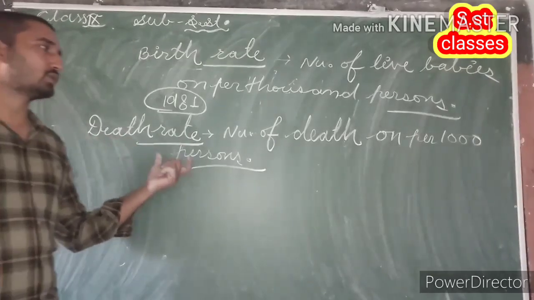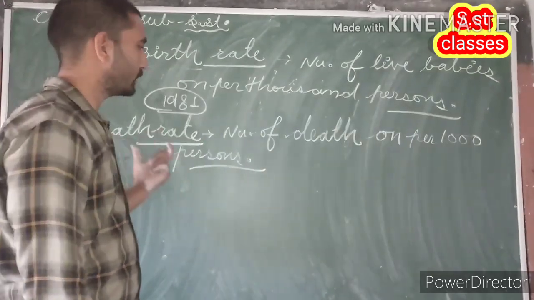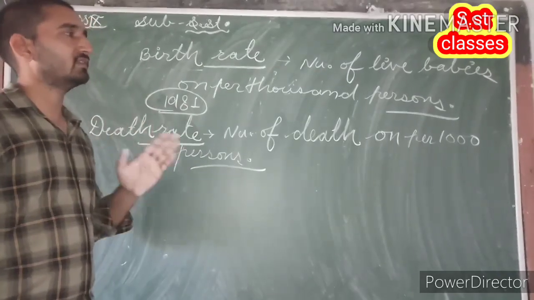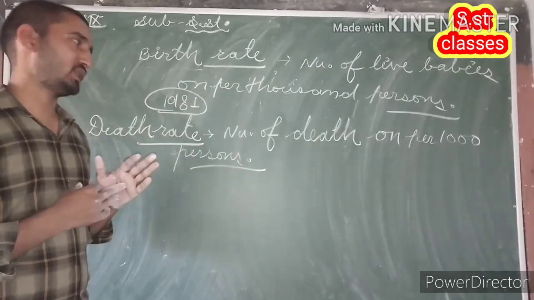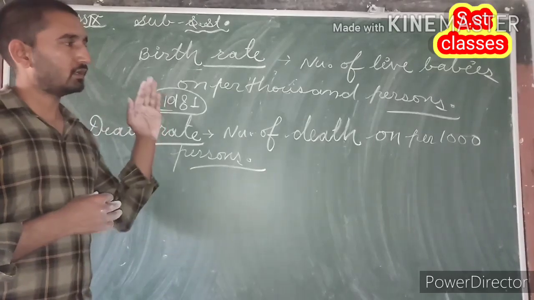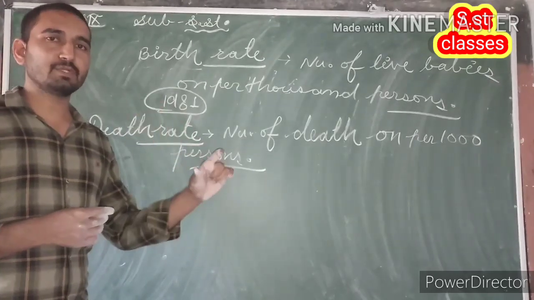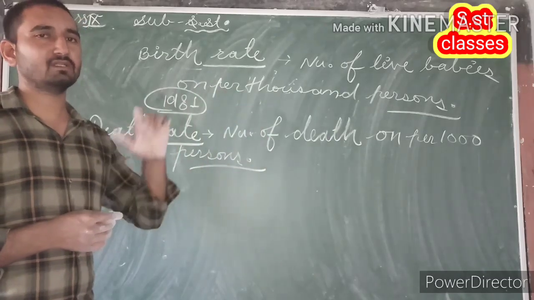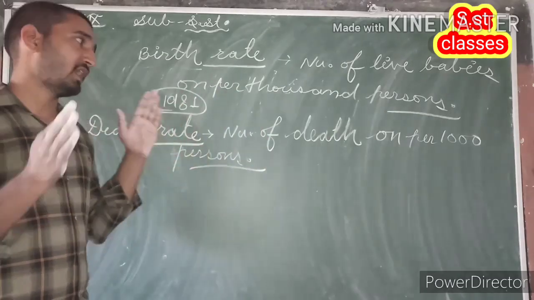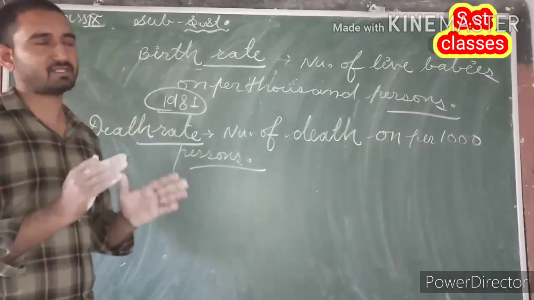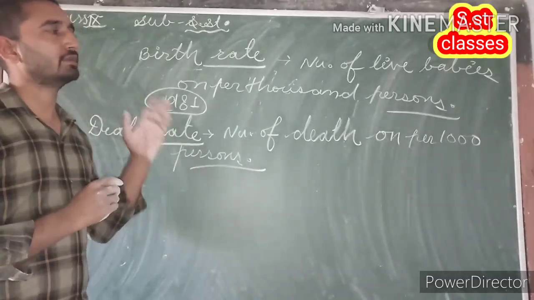Guys, death rate is also a major cause responsible for population increase in India. Due to increasing healthcare facilities from 1981, the death rate is on a continuous decrease in India, and in this way the difference between birth rate and death rate is continuously increasing, and death rate becomes a major factor for population increase in India.